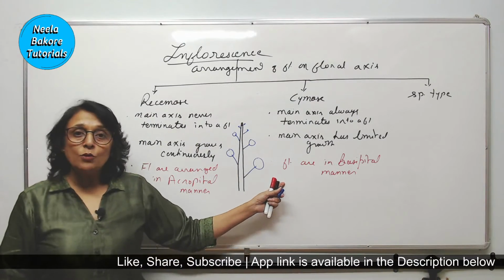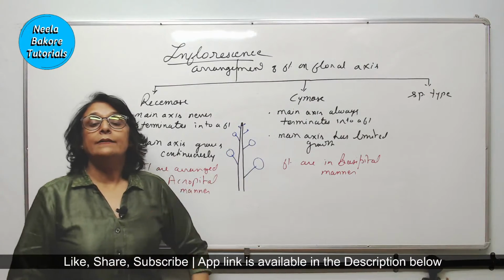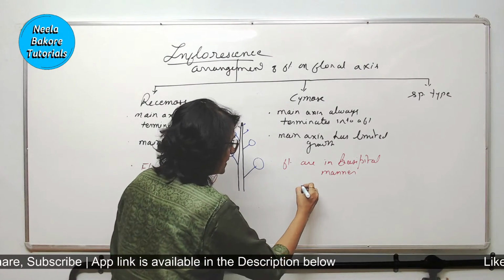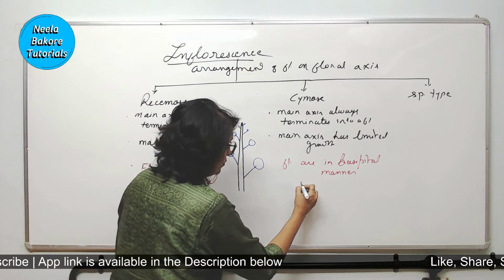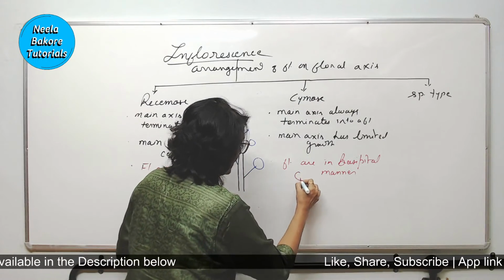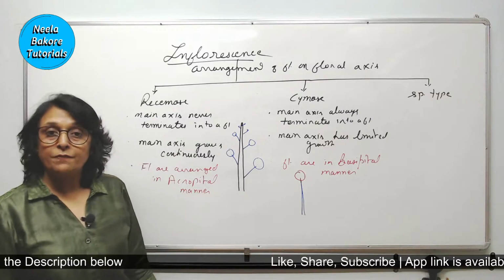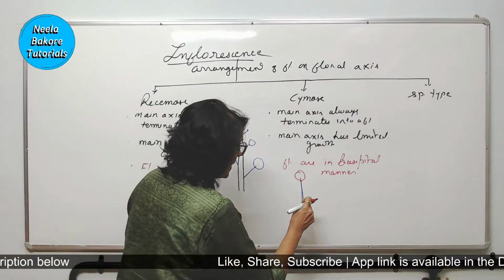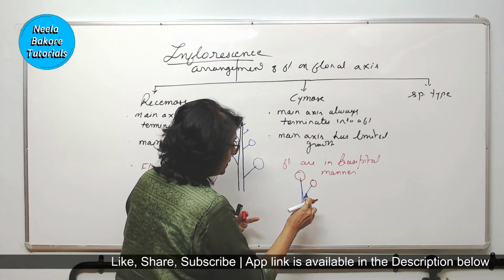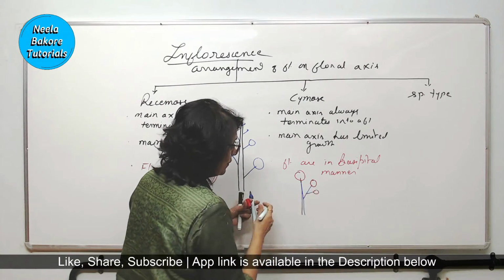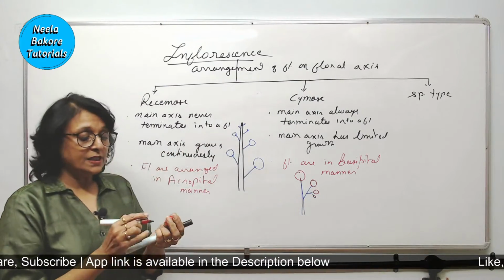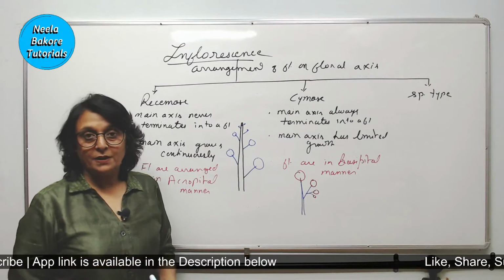In case of cymose inflorescence, as we said, the main axis terminates into a flower. So if this is the main axis, it is going to terminate into a flower. So here there is going to be a flower. This is the oldest flower. Then there is a branch which is produced. It terminates into a flower. Then its branch is produced. That terminates into a flower. Its branch is produced. That terminates in a flower. This is called basipetal arrangement.